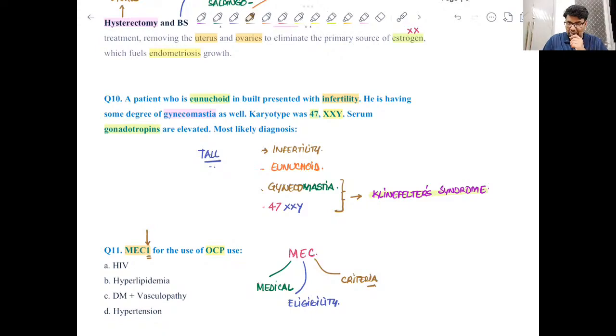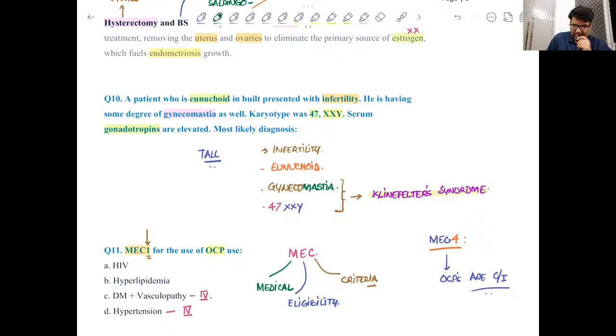So suppose the question was about MEC 4, now here OCPs are contraindicated. So conditions like hypertension, okay, say this is category 4. Diabetes mellitus plus vasculopathy, this is also category 4.